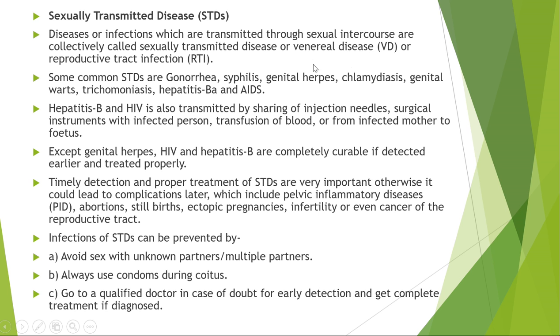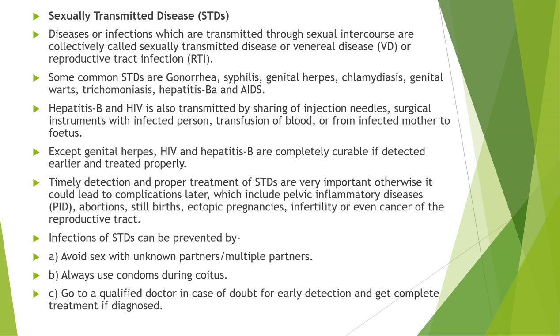They are also called venereal diseases, VD in short, or reproductive tract infections. Just like an infection in respiration is called a respiratory tract infection, an infection in the reproductive organs is called RTI, or reproductive tract infection. It is another name for sexually transmitted diseases.